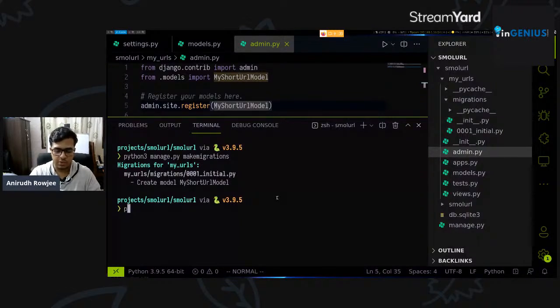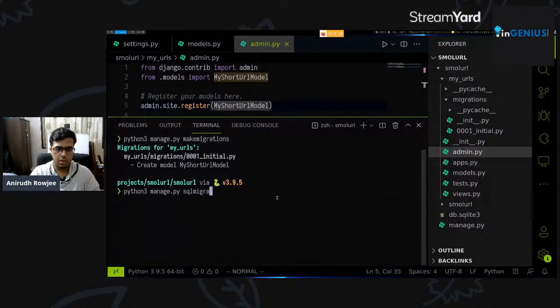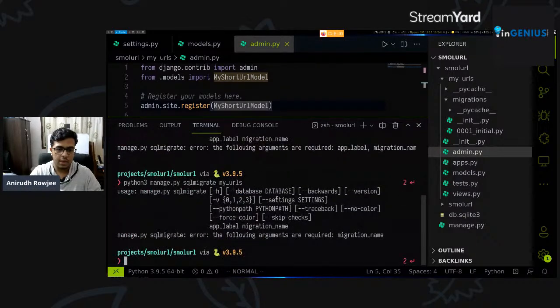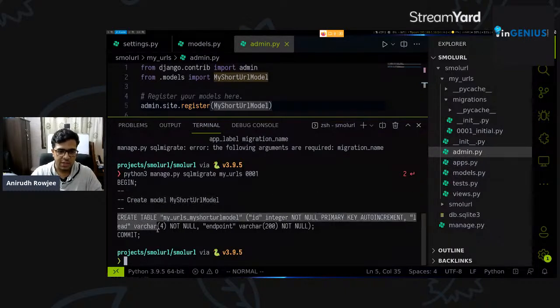So if you aren't convinced, let's do this. python3 manage.py sqlmigrate. Right, sqlmigrate. We need to provide it with an app label. So let's say my_urls 0001. Okay. So you use python3 manage.py sqlmigrate, provide the app name and the migration name, which was 0001 for us, right? It says created model ShortURLModel, and you can see that there's actual SQL code here.